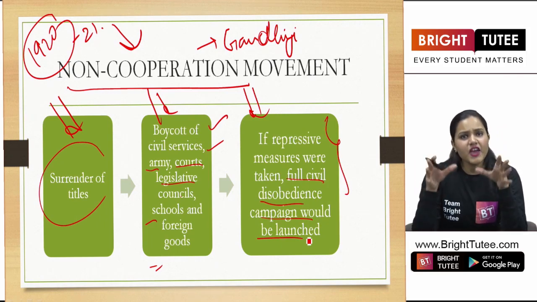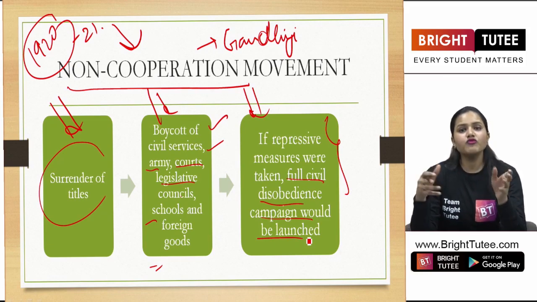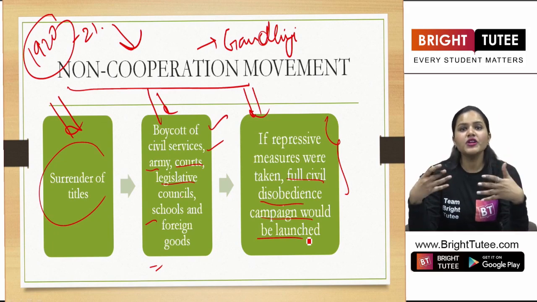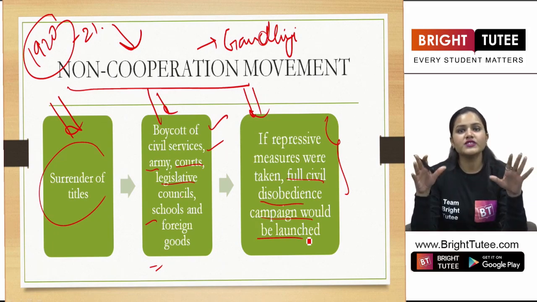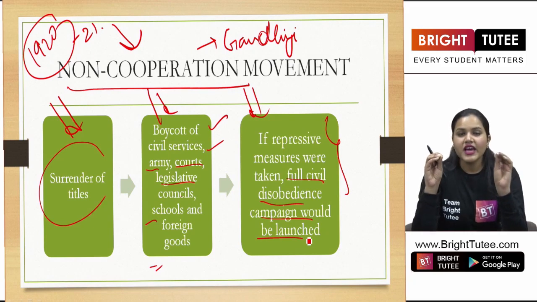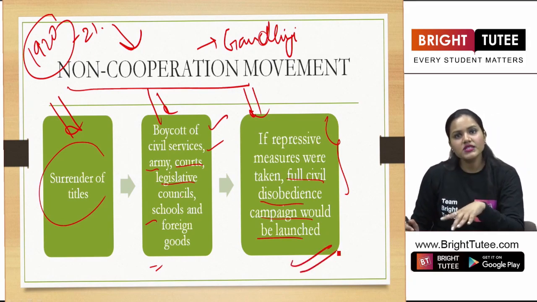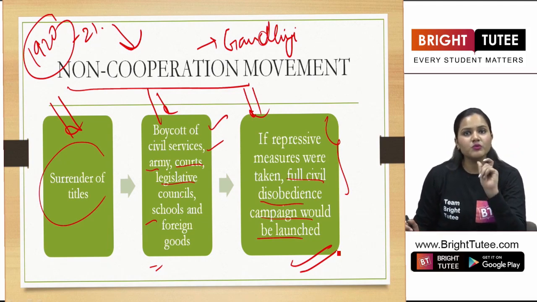He said that if the British government tried to repress their Satyagraha movement, then they were going to launch a full civil disobedience movement. In this way, the whole non-cooperation movement was initiated.